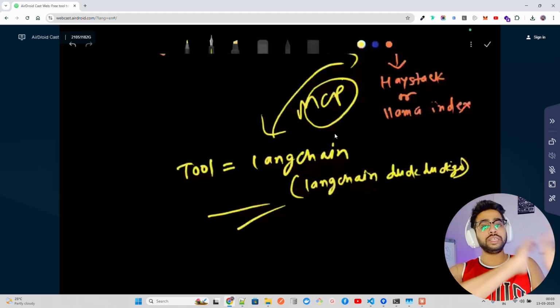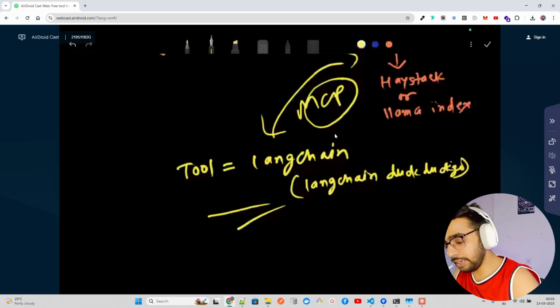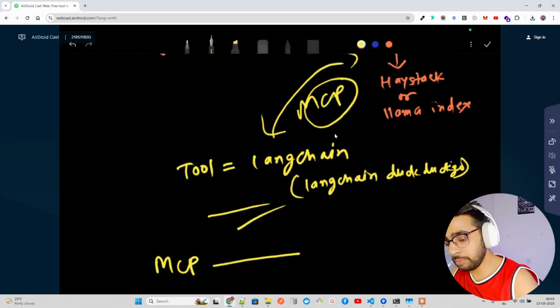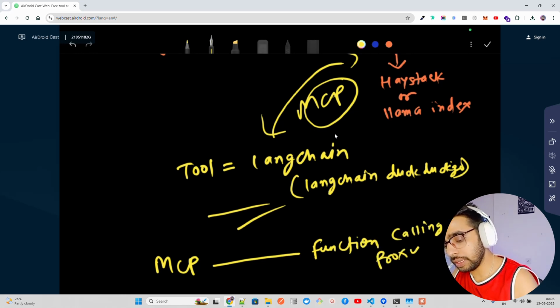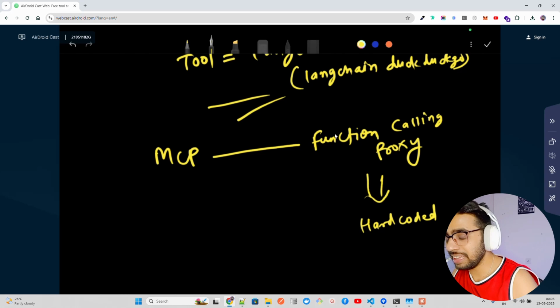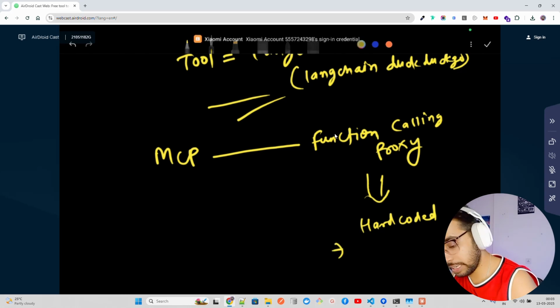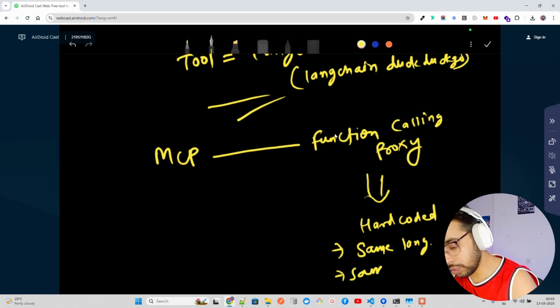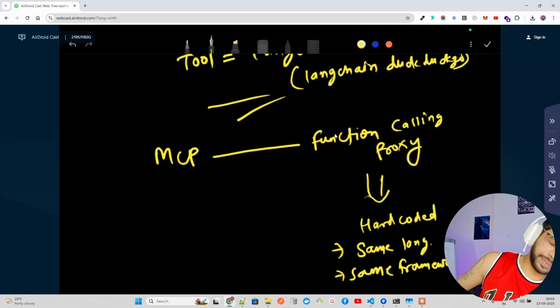You can see MCP as the proxy of function calls. If I write it, it's nothing but the function calling proxy. Function calling is very hard coded, right? In a way, it's very hard coded. It has to follow the same language and the same framework. So let me just write it here: same language, same framework. So even if you don't agree with what I was saying about hard coded,